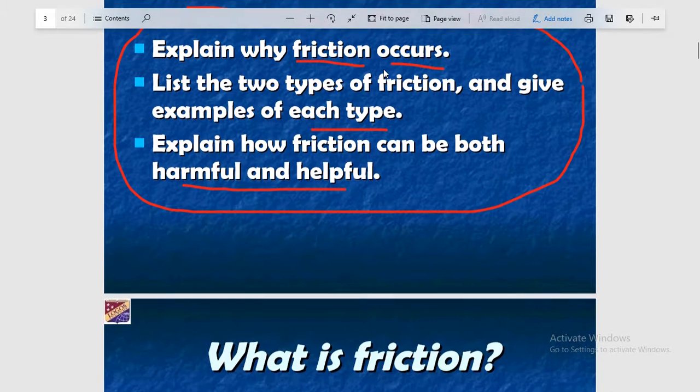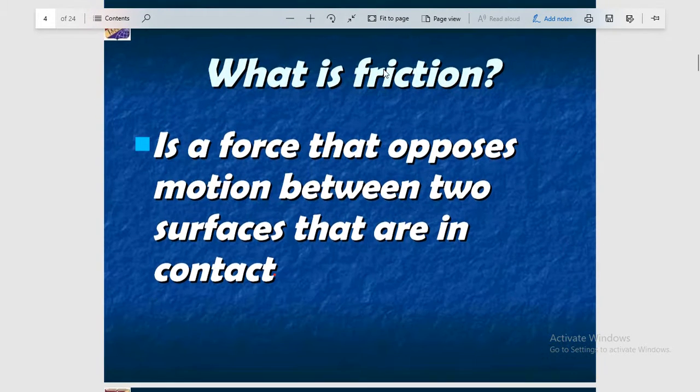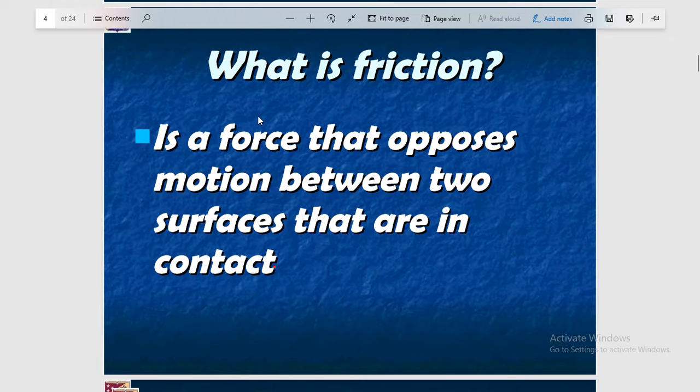The first question related to the topic is: what is friction? Students, I hope you know what friction is. Pause this video and try to note down what you know about friction, because you have learned something about it in your previous classes.